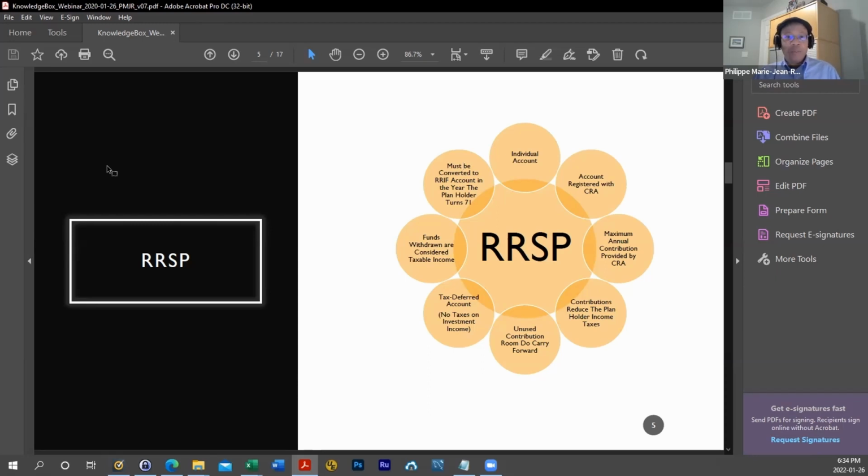Last but not least, one important feature of the RSP is that your RSP account must be converted to a RIF account, which is a registered retirement income fund, in the year that you turn 71. So let's say that I'm going to be 71 in November. That means that I have up to December 31st to have my RSP converted to a RIF account. So those are the broad characteristics of the RSP account. There are a few more, but I think that will provide the basics.